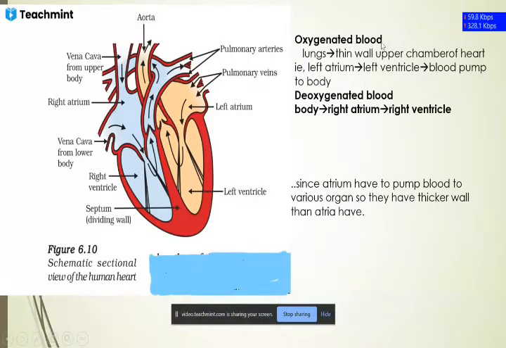Oxygenated blood means oxygen-rich blood, or O2-rich blood. Where does it come from? It comes from our lungs, because we inhale oxygen, and inside the lungs there is exchange of gases, which we have already discussed in the respiration part. The oxygenated blood moves from the lungs to the left atrium, the thin-walled upper chamber of the heart. From the pulmonary vein it comes to the left atrium, and from the left atrium it moves further to the left ventricle.